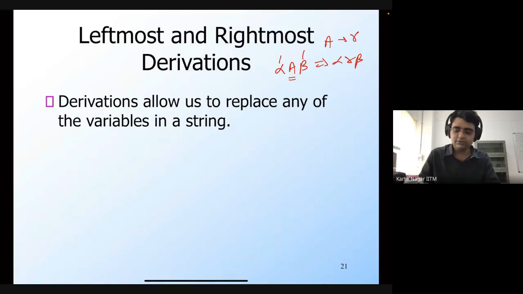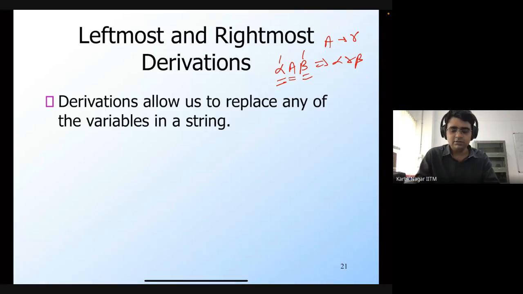If you notice, this alpha itself can have any number of non-terminals inside it, and this beta also can have any number of non-terminals inside it. So a derivation basically allows us to pick any of the non-terminals, any of the variables present in a string, and then apply the production rule for that particular non-terminal in order to derive the next string.